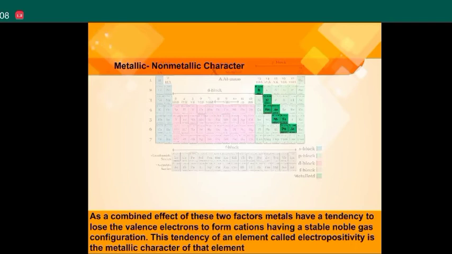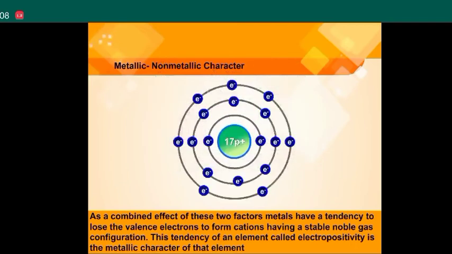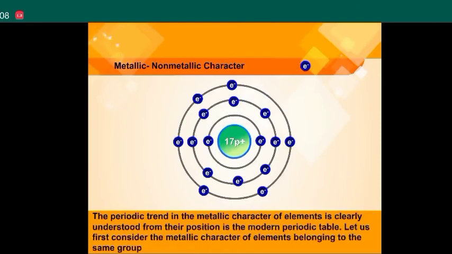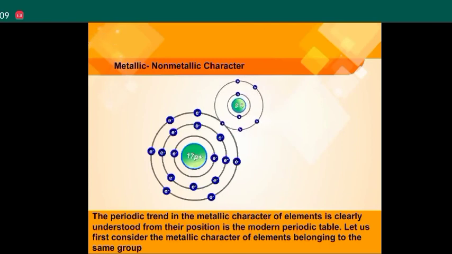having a stable noble gas configuration. This tendency of an element, called electropositivity, is the metallic character of the element. The periodic trend in the metallic character of elements is clearly understood from their position in the modern periodic table.